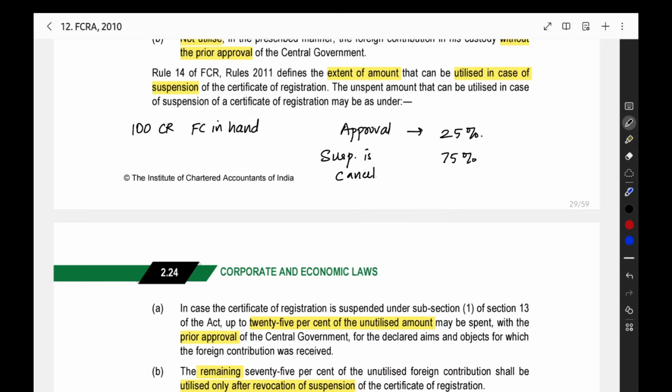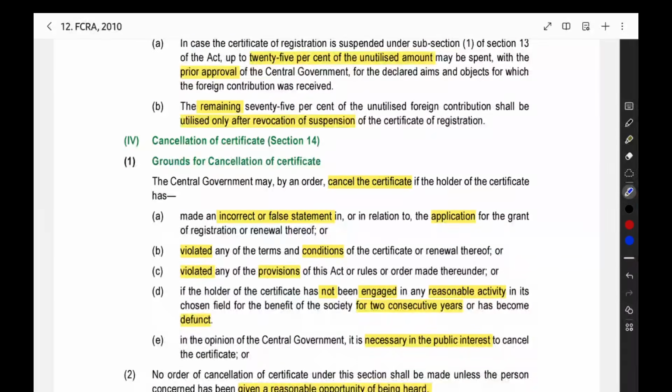So 25 crore you can spend now after getting the approval of central government. Remaining 75 crore you can spend only after the suspension is revoked. That point they have given here.